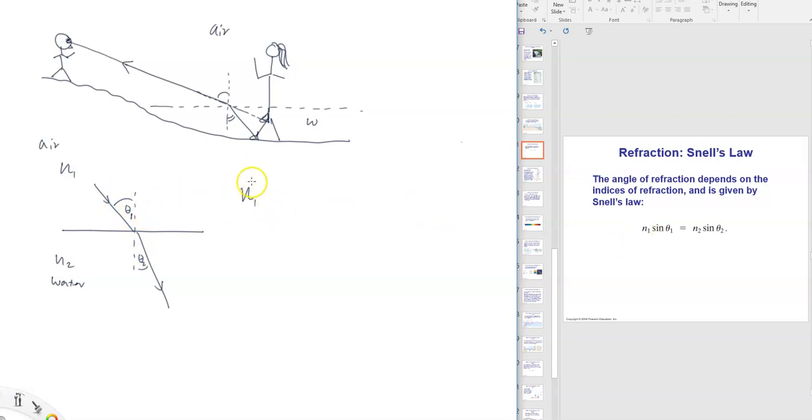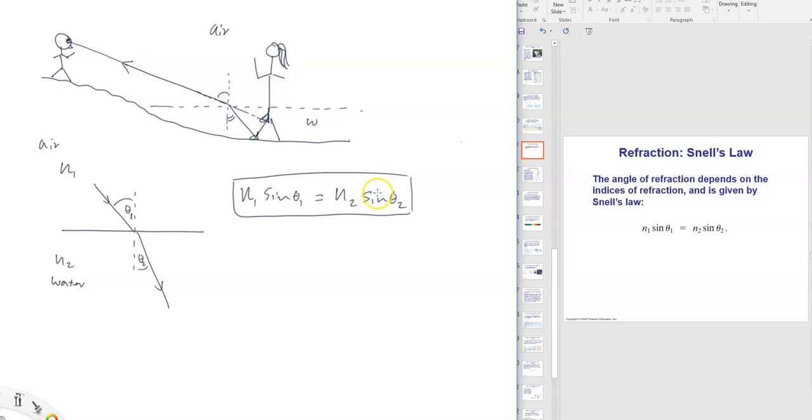N1, refractive index of the first medium, sine theta 1, angle of the first medium, equals n2 sine theta 2. This is called Snell's law. So let's try an example.